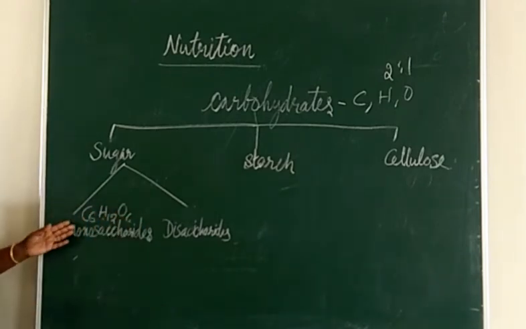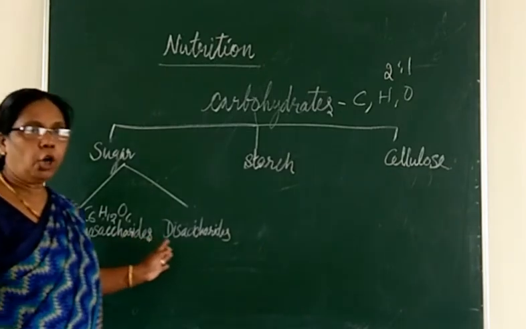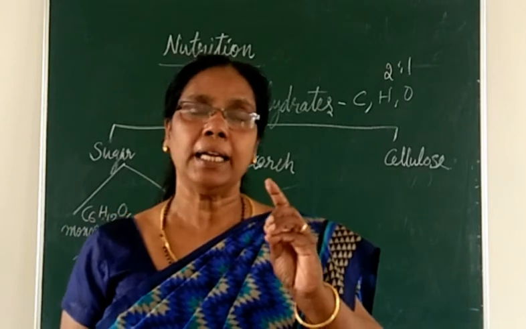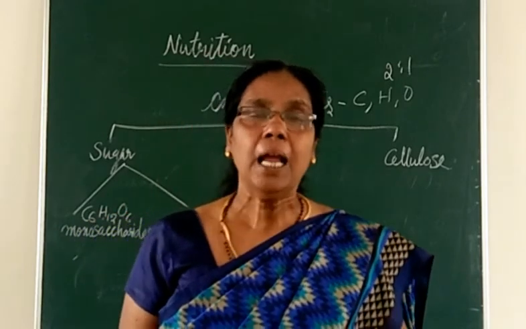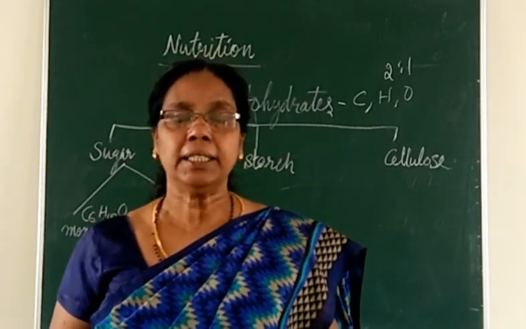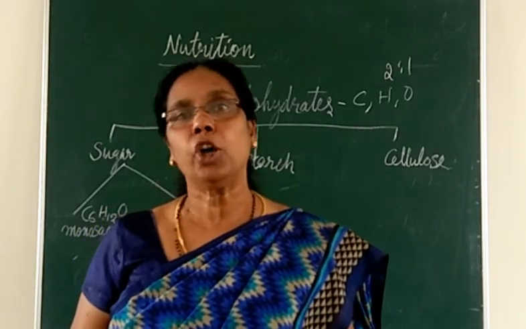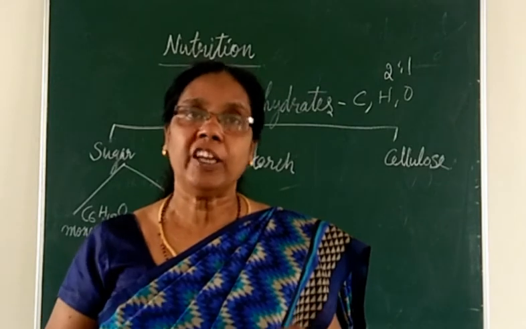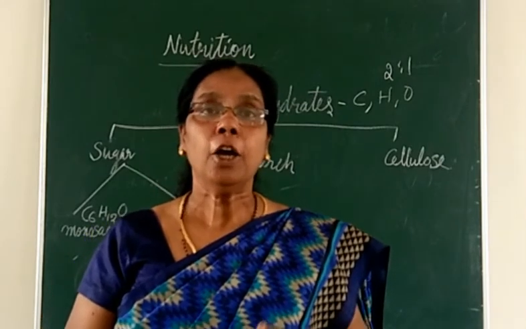C6H12O6. This is the chemical formula of monosaccharides, which consist of a single sugar, and it is very simple. You can see that it is absorbed straight away by our body. These monosaccharides are absorbed very easily into our body.